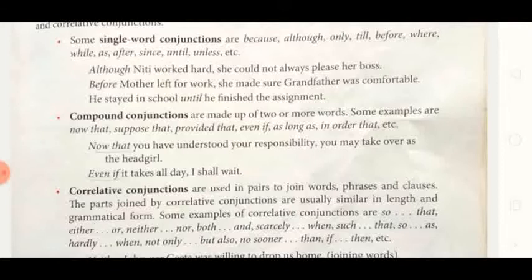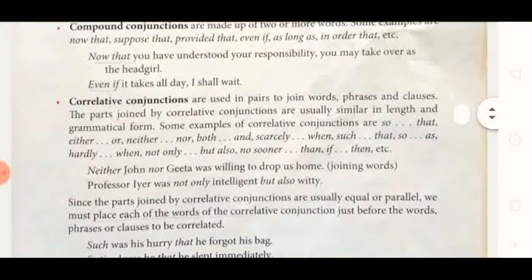Then correlative conjunctions are used in pairs to join words, phrases and clauses. The parts joined by correlative conjunctions are usually similar in length and grammatical form. Length means the size of the sentence, and grammatical status. Both are mostly the same when we use correlative conjunctions.